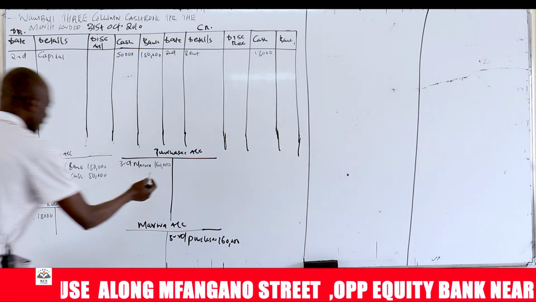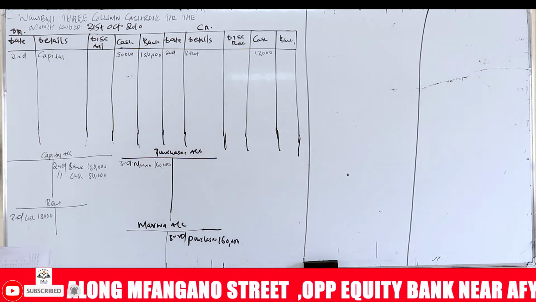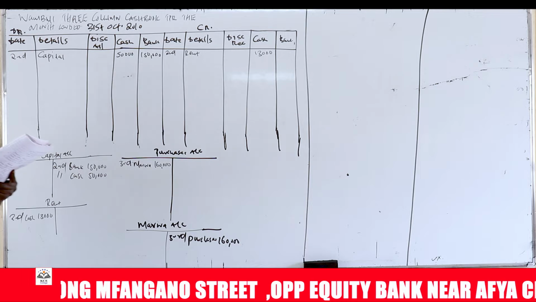So you've debited purchases and you credit Marwa. Because it's not a cash transaction, it does not go to the cash book. That is how you record it.